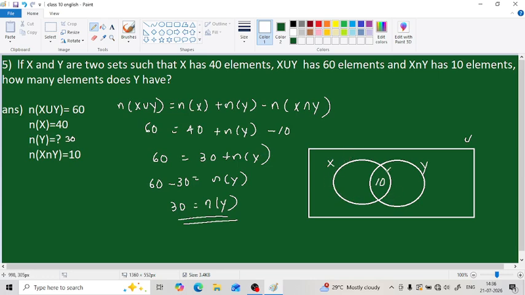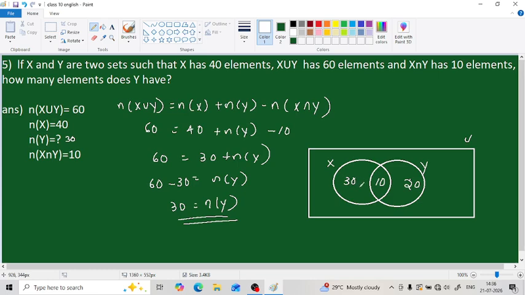In this 40, 10 is common, so how many are remaining? 30. Then y contains 30 elements altogether, and in that 30, 10 is common, so how many are remaining? 20. So this will be the Venn diagram answer.